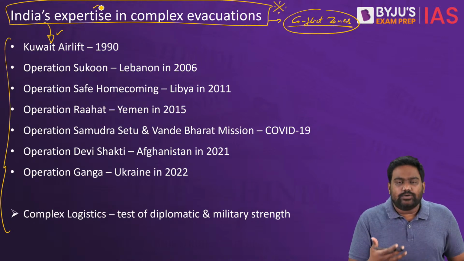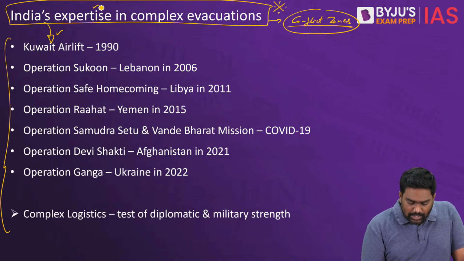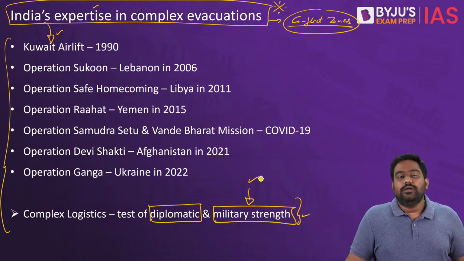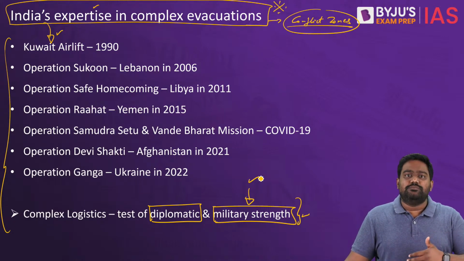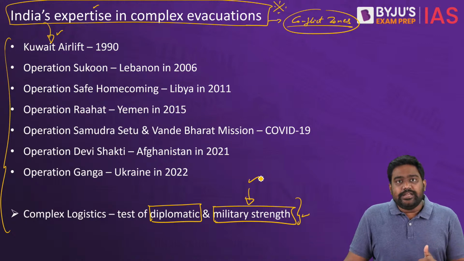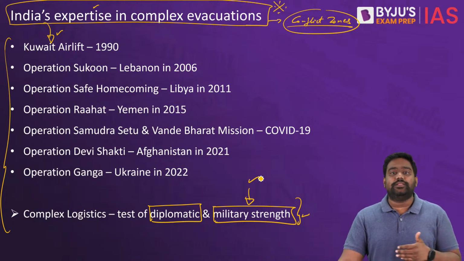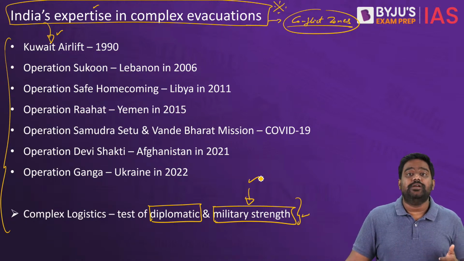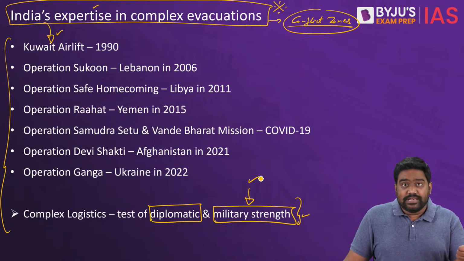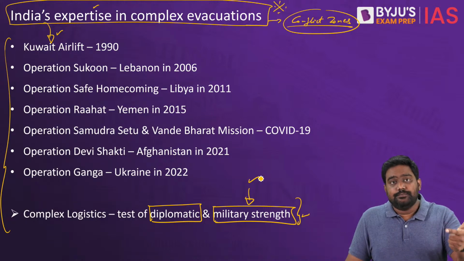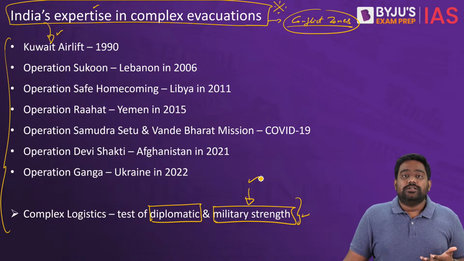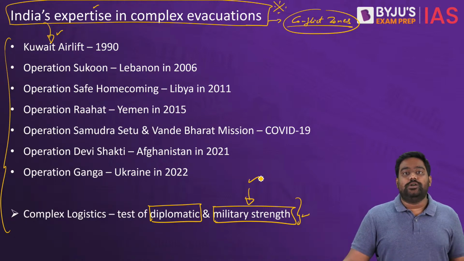To carry out any such complex evacuation, you need a lot of diplomatic influence, and it's also a question of your military capabilities. Because this requires a lot of coordination with multiple stakeholders. Within India, the Ministry of External Affairs will have to coordinate with the security forces, the armed forces, the Navy and the Air Force especially, the Defense Ministry, the Ministry of Civil Aviation, private airlines, Ministry of Shipping, private ships and carriers, right? Along with other concerned stakeholders.